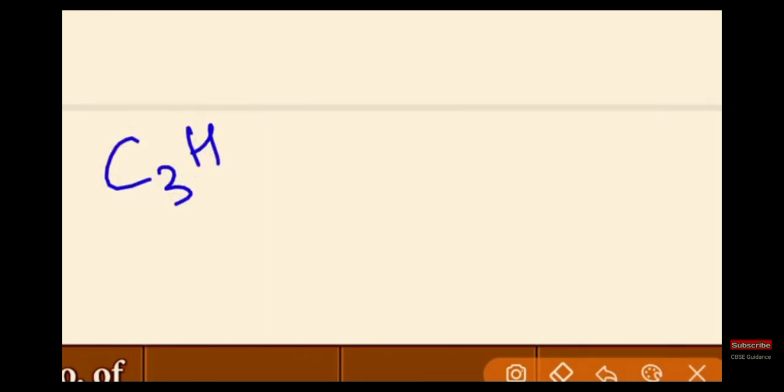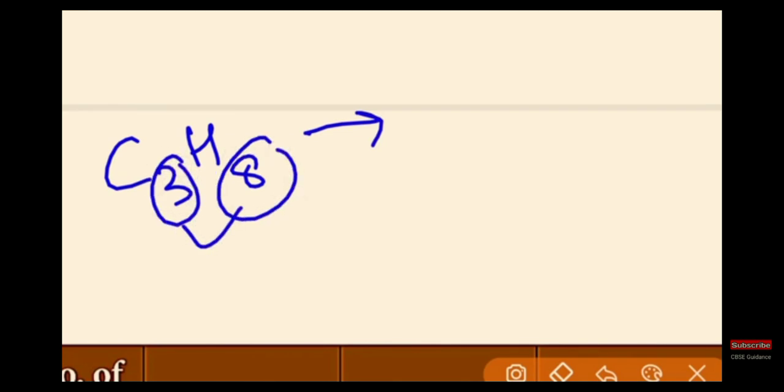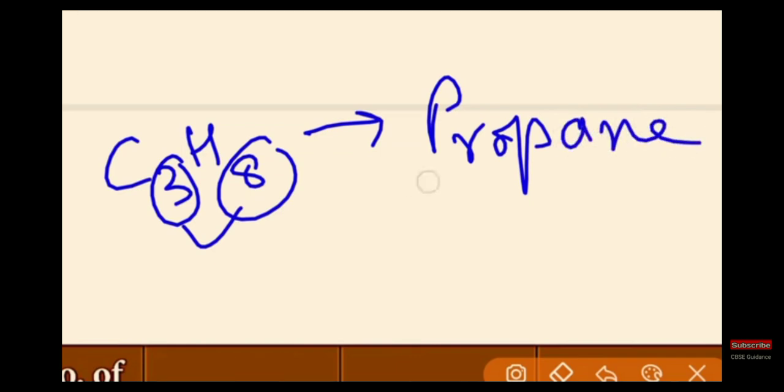The name of this compound is ethane. C3H8: here carbon is 3, 3 means prop, and 3 double is 6 plus 2. It is an alkane, so propane. Let's write the name propane.